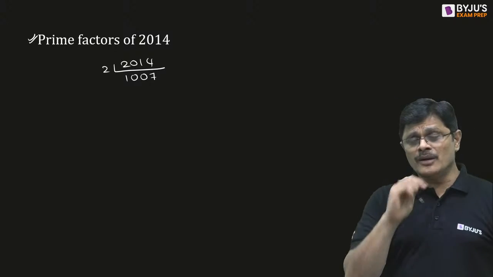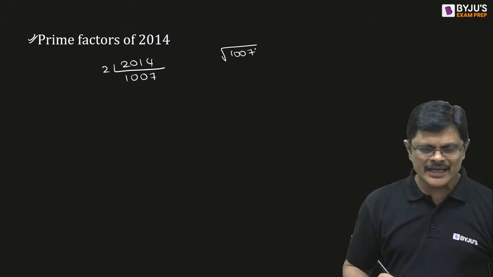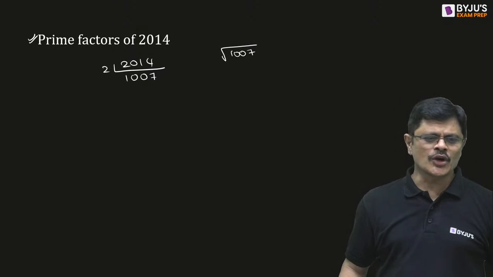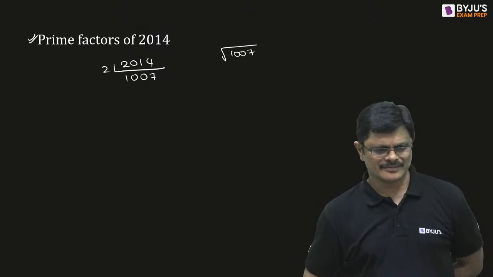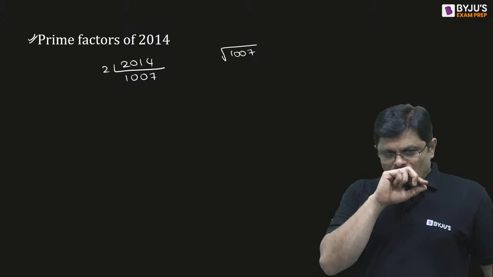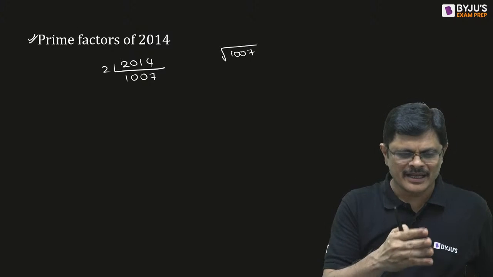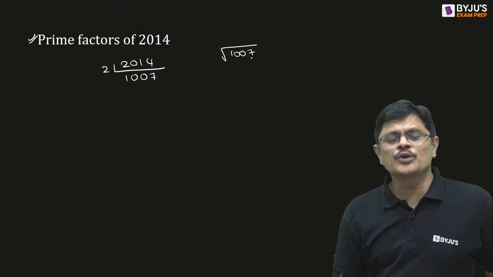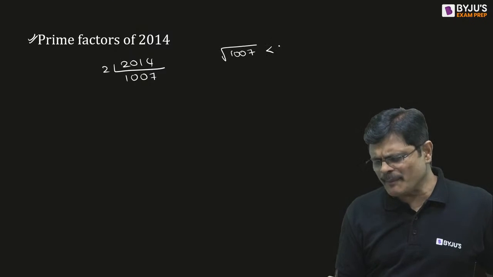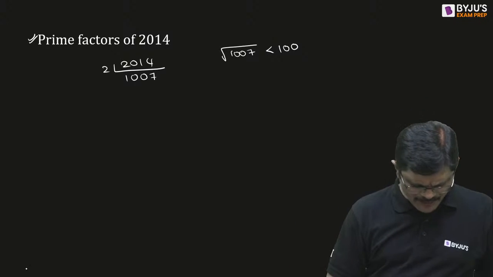Now look here, for root 1007, what is the answer? Root 1007, what is the answer? Babu, please answer the question. I know you got the answer. Wonderful. Congratulations. Root 1007 is approximately 100 point something. So 100 point something is not that. So it should be less than 100, or less than 101, let us say.